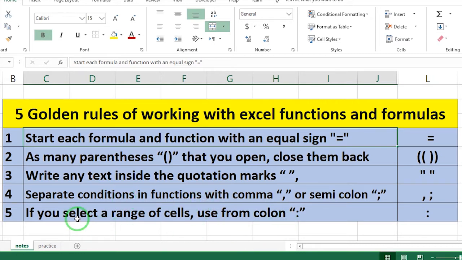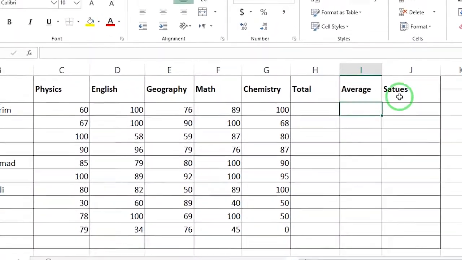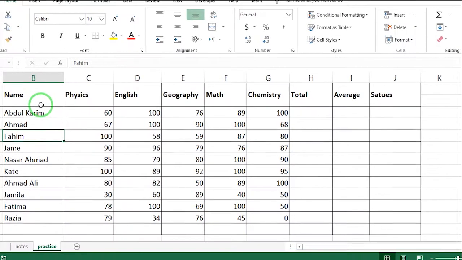The last one, if you select a range of cells, use from colon, which means till. In order to understand these golden rules, let me give an example. Here's a list of students with the scores that they got in different subjects. First I want to total the scores of the students, then I want to get the average score for each student, and then I will check the status of each student by an if function.